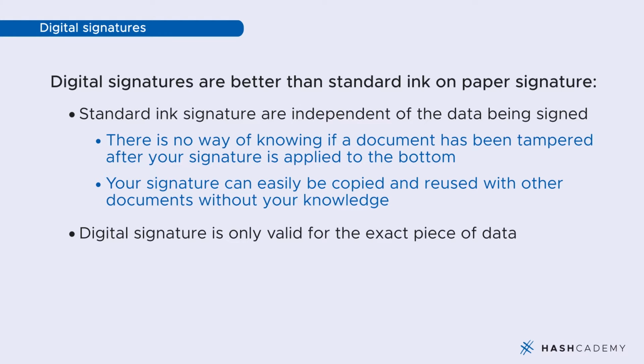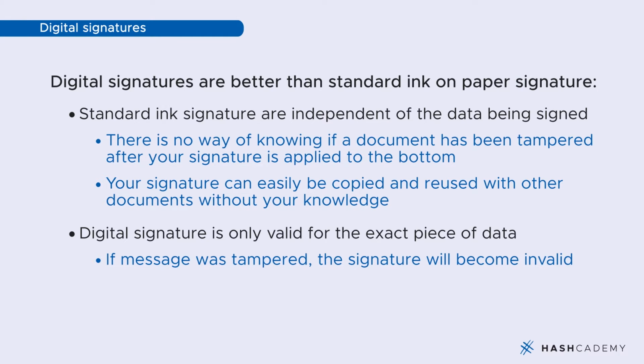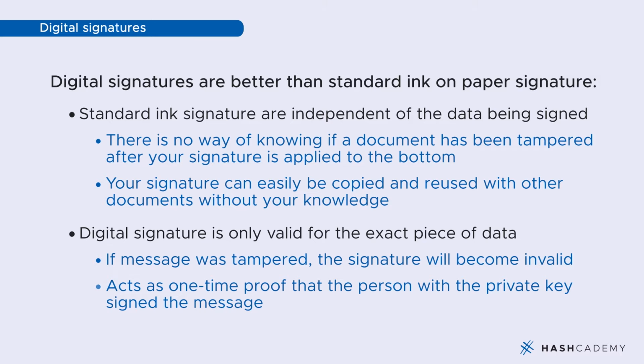In contrast, a digital signature is only valid for that exact piece of data. It cannot be copied and pasted underneath another piece of data. Others cannot reuse it for their own purposes. If the message was tampered with, the signature will become invalid. The digital signature is a one-time proof that the person with the private key really did approve the exact message. No one else in the world can create the digital signature except you, unless that person has your private key.